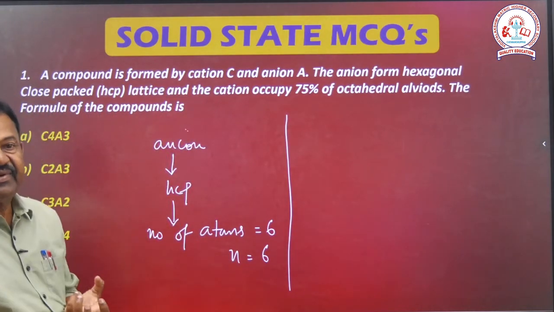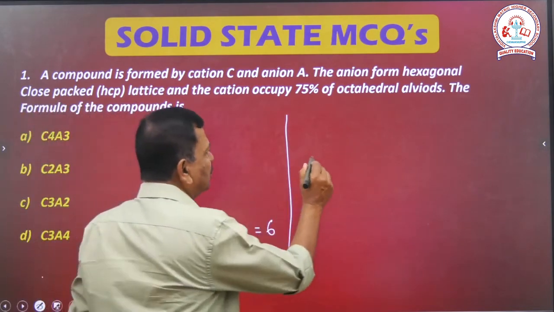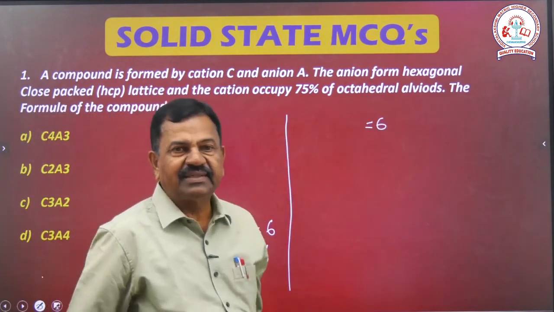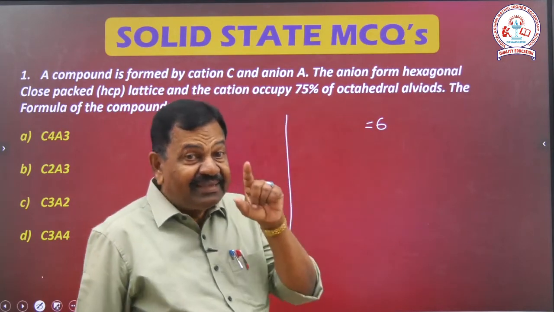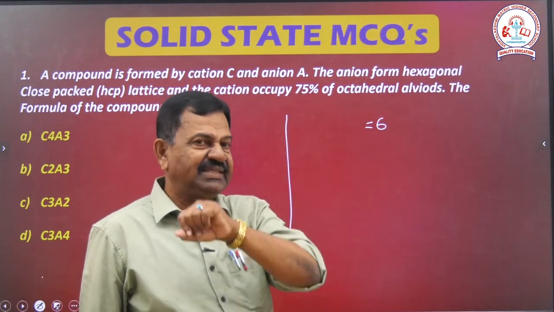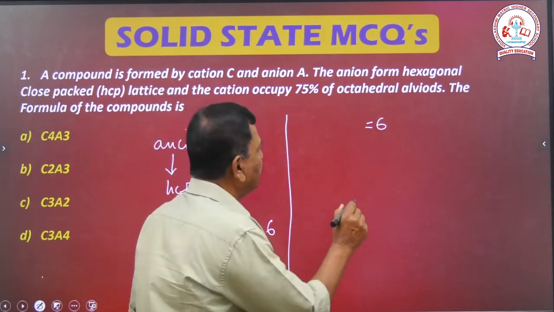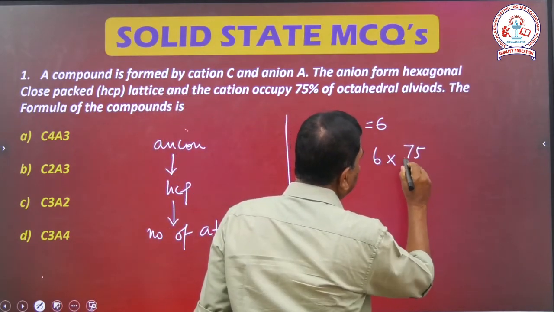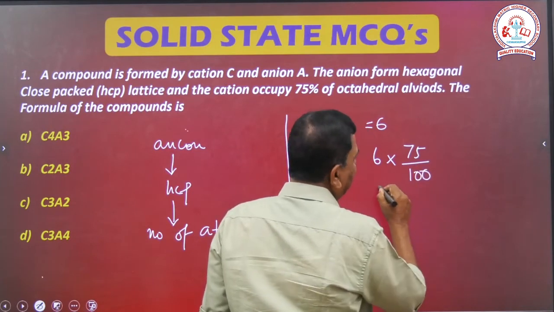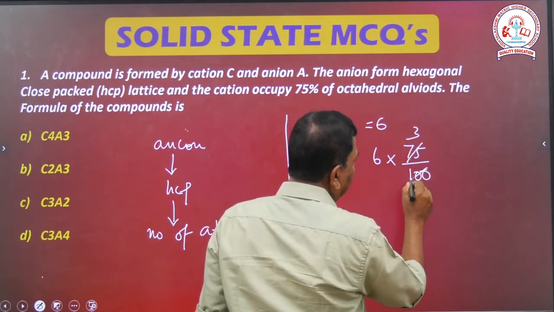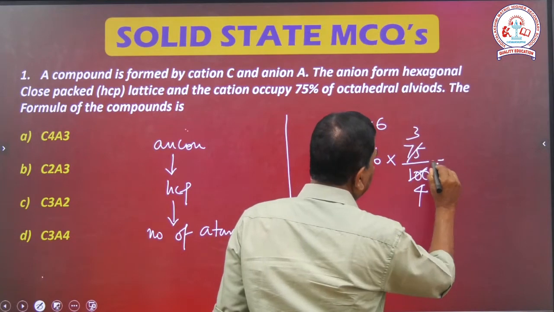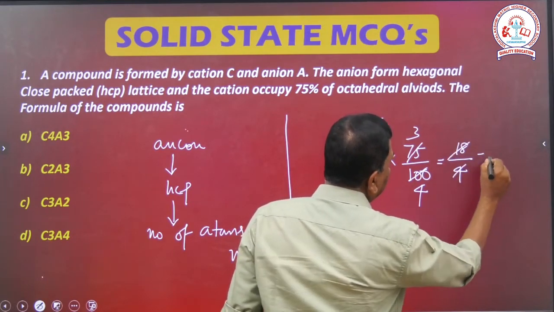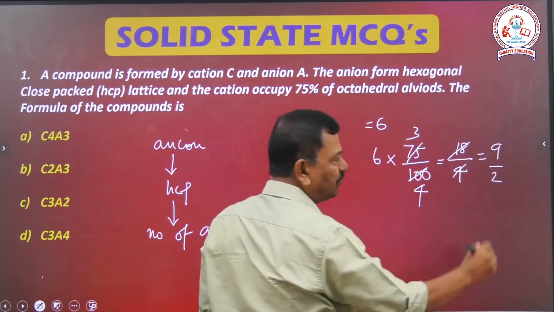The octahedral voids is equal to 6, and of that 75%, so 6 into 75 by 100, which is 18 by 4, equal to 9 by 2.